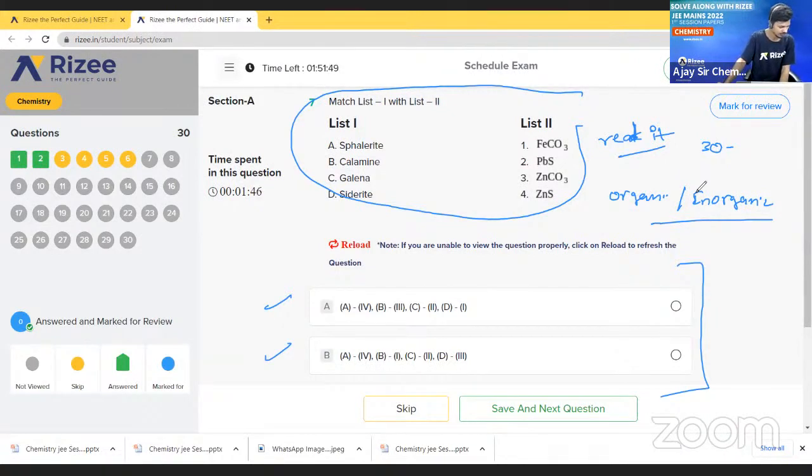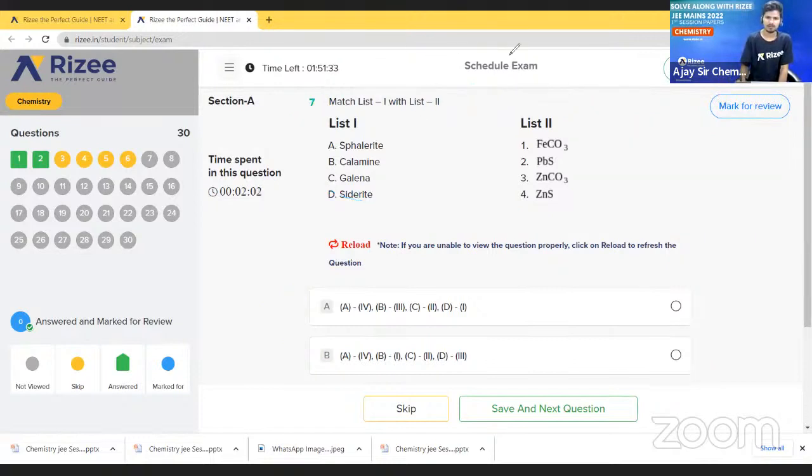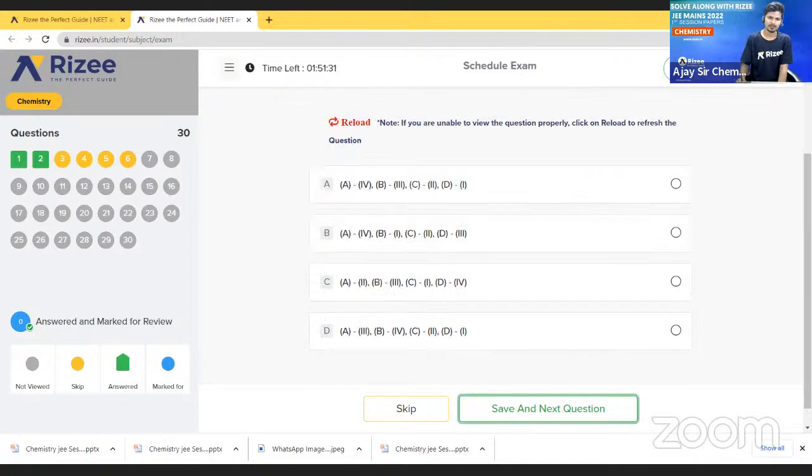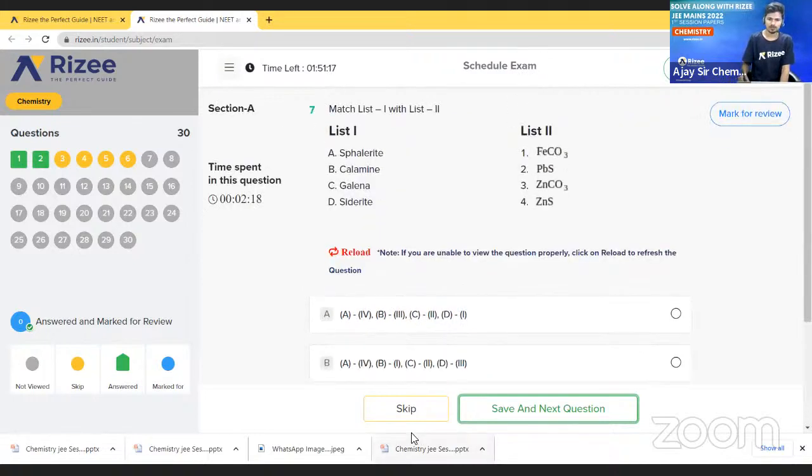You are not answering. NO is acidic? No, it is neutral. NO is neutral. Okay, so I'll show. See here. Also look at the options once. Just see the options also. Okay, so let me do this answer.